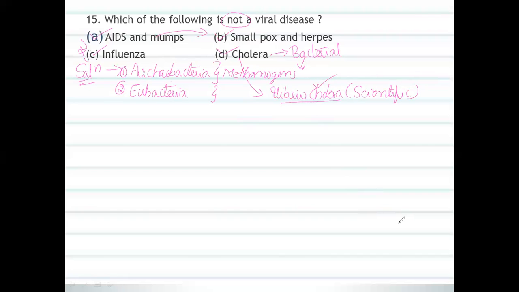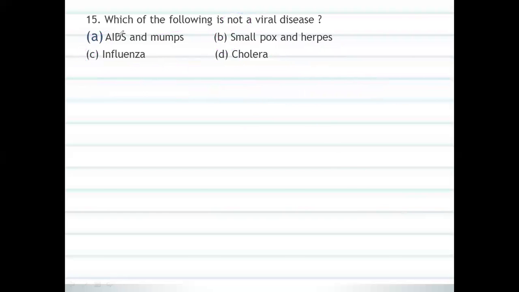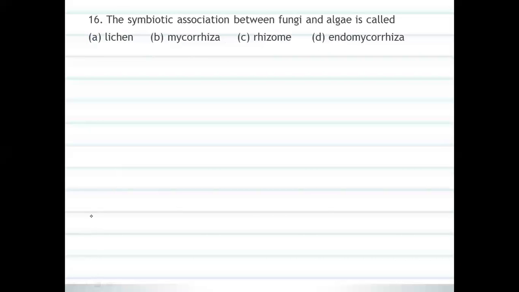Now I would like to move on to another question. Here you can see: the symbiotic association between fungi and algae is called, as we all know, the definition for lichen.